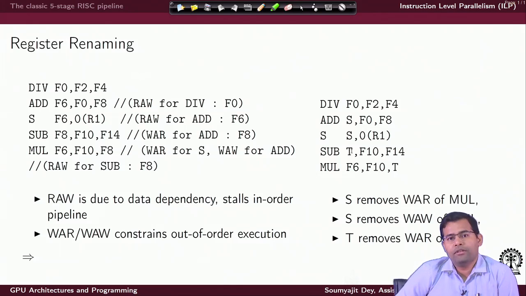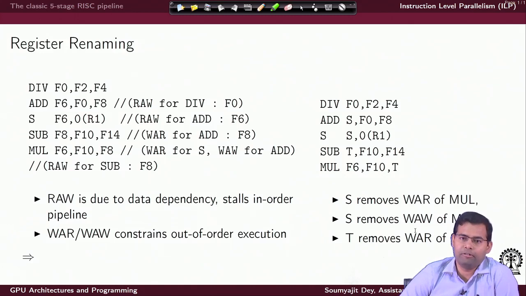In that way several of these dependencies get removed with these register renaming operations, and that creates a case for suitable reordering of instructions, which can help in increasing the effective parallelism if there is a possibility of executing multiple instructions in multiple pipelines in parallel.